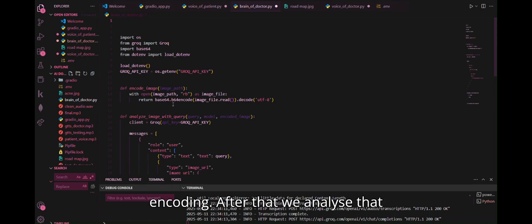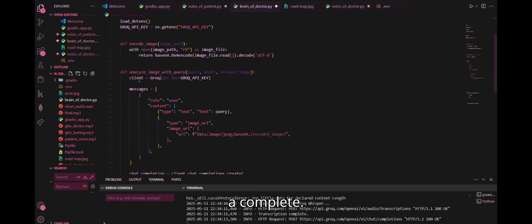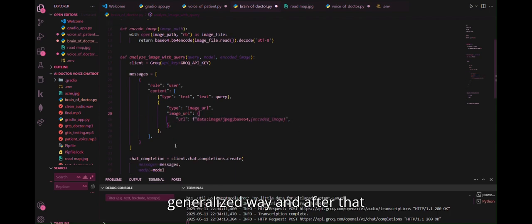That's why we convert it by using encoding. After that, we analyze that image completely, and there is a way in which the message will be transferred: there is a role of user, content will be provided in a textual format, and the type will be image URL sent by us. This is how we write it in a generalized way.